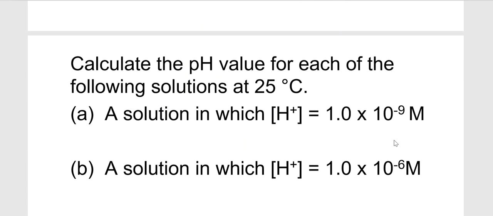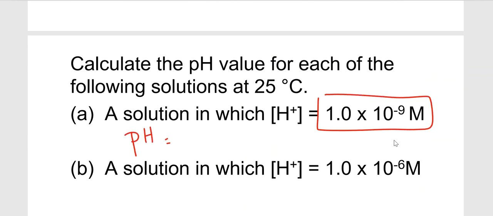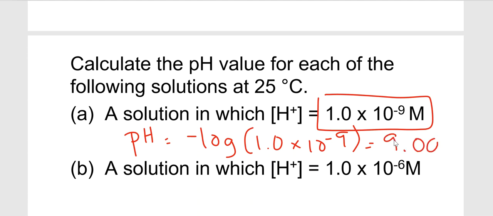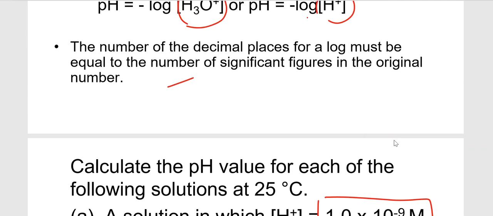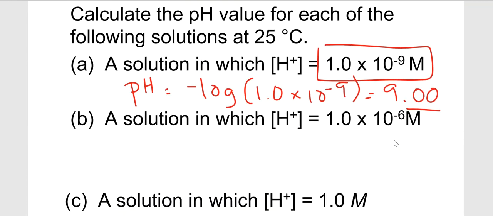Okay, you can see here when the concentration is equal to 1 times 10 to negative 9, pH is equal to negative log 1 times 10 to the negative 9. Plug this into the calculator: use the negative sign, log, open parenthesis, 1 times 10 to negative 9. So this is going to come out to be 9.00. Okay, so you see two decimal places. Why? Because the number of decimal places of the log must be equal to the number of sig figs in the original number. The original number has 2 sig figs, so it has 2 decimal places over here.